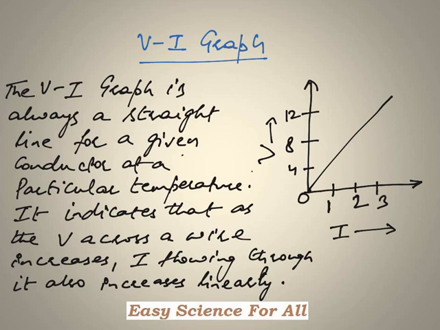Finally, if I plot the values that I have noted down in the previous slide in a table, if I plot those values of V and I in the form of a graph, I get this kind of linear graph. This linear graph between V and I indicates that if the potential difference across a wire increases, then the current that is flowing through the wire is also going to increase linearly, that is by the same amount.